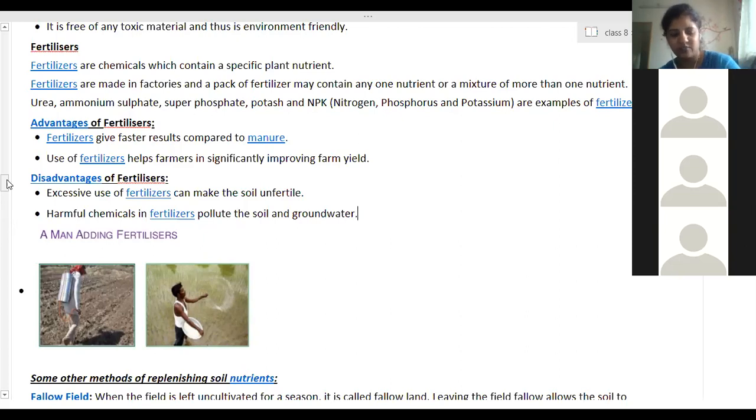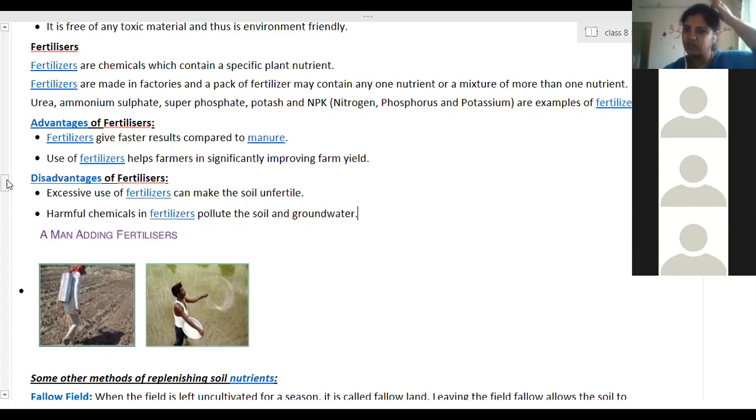When a farmer continuously grows one type of crop, only one type of nutrient is taken up from the soil, and all other nutrients are already present. Due to the addition of manure, we keep adding the same nutrients again and again. So a bunch of that one particular nutrient builds up, and that also causes trouble. A single type of nutrient should not be present in the soil in larger quantity. Whatever nutrients have been added have to be utilized by the plants.